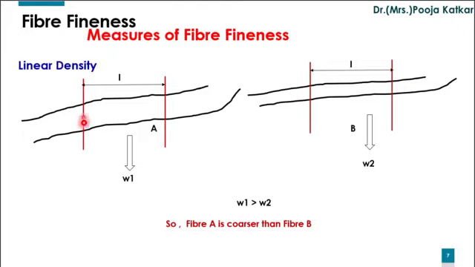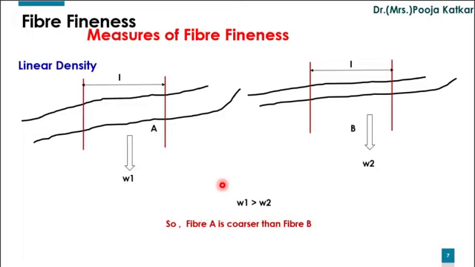Here, if you look at this picture, there are two different fibers, A and B, right? Now, what we have done is, we have considered unit length. L is the unit length. Now, if you measure the weight of this unit length L for sample A and the weight of unit length L for sample B, then obviously W1 will be greater than W2.